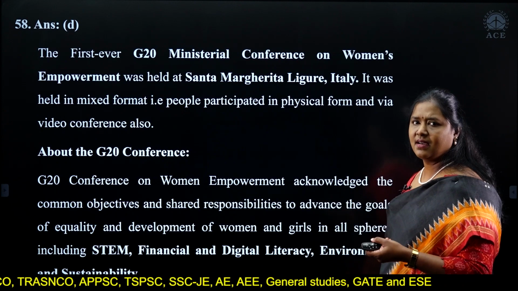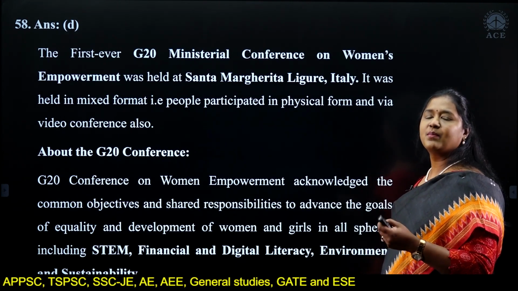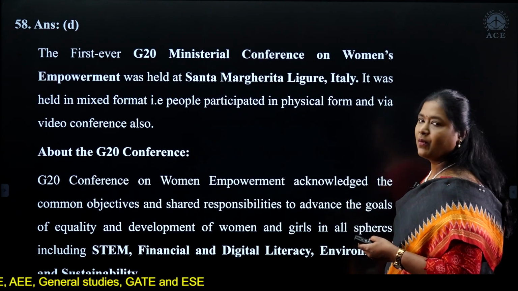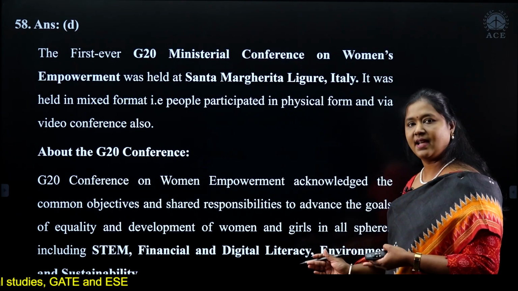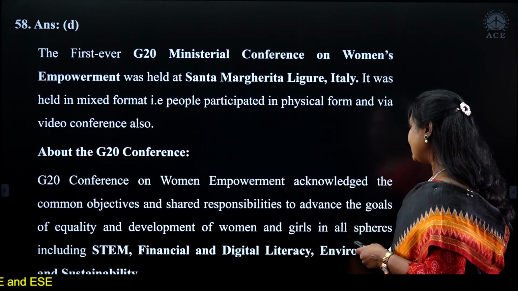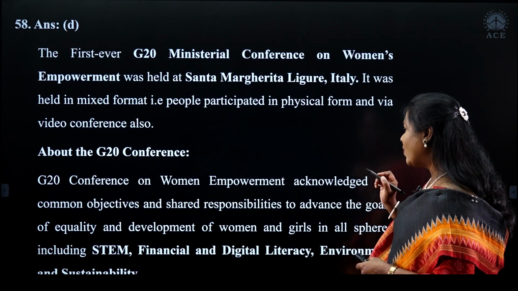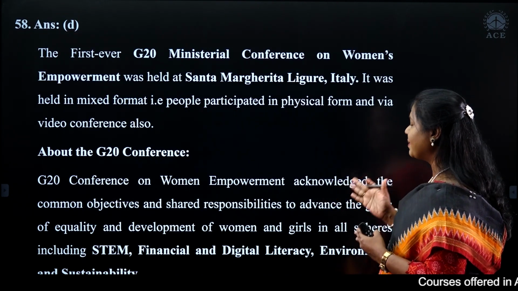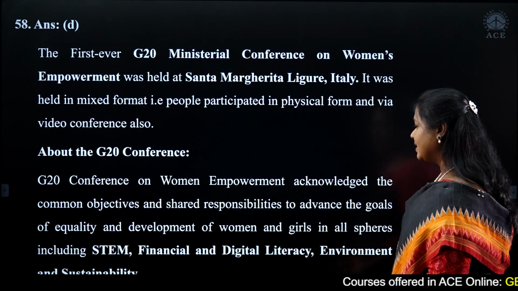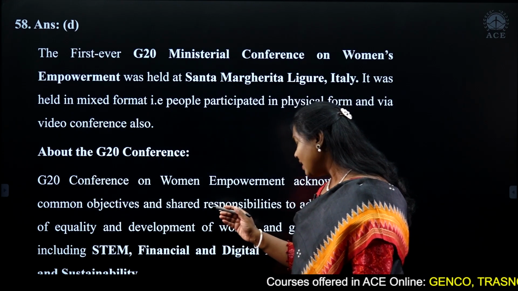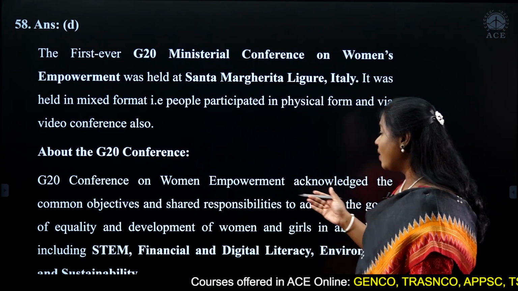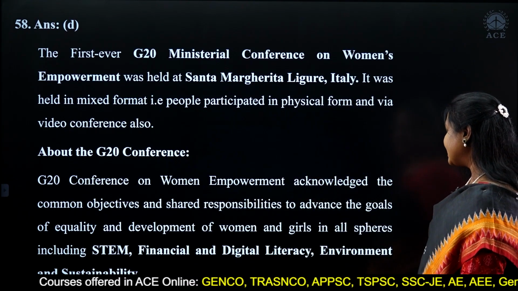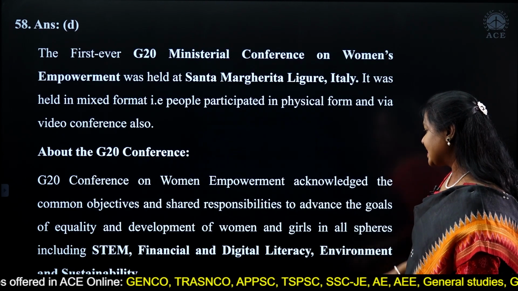And this year, of course, because of the pandemic, people participated both online and offline. And of course, because it is women empowerment, our Minister Smriti Irani represented India. Okay. Now, what is the objective of this summit? We talk about the development of women and girls in all spheres. So you talk about STEM, financial and digital literacy, environment, and sustainability.